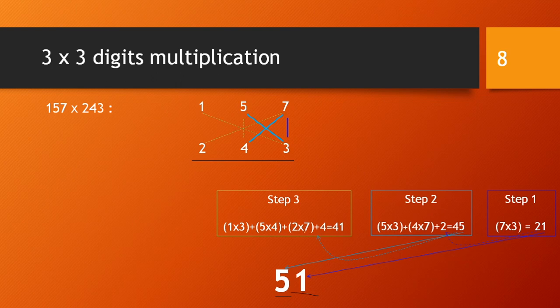That's 7 into 2, 14. So 37, 37 plus 4, 41. Out of that 41, keep 1 as it is and 4 will be carried out for addition in step 4.